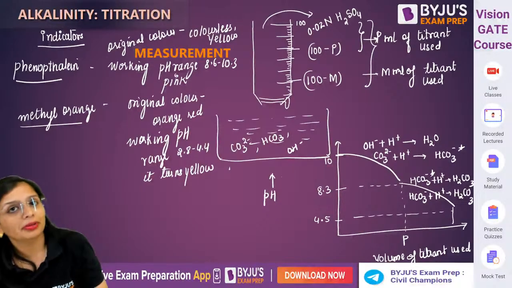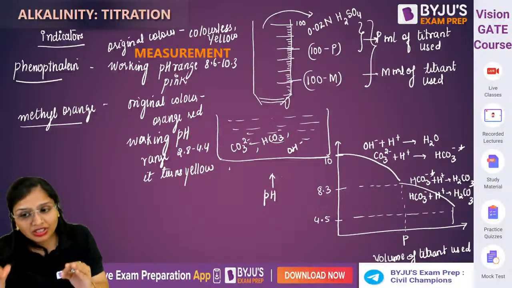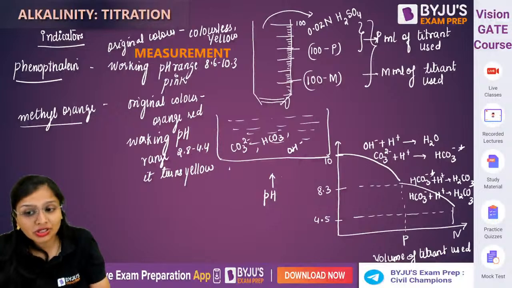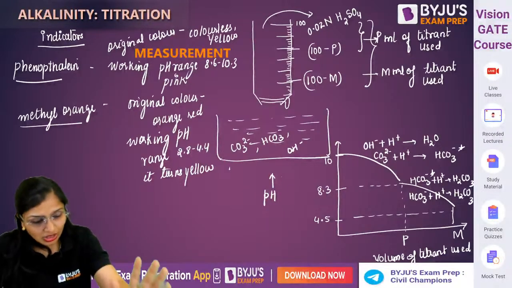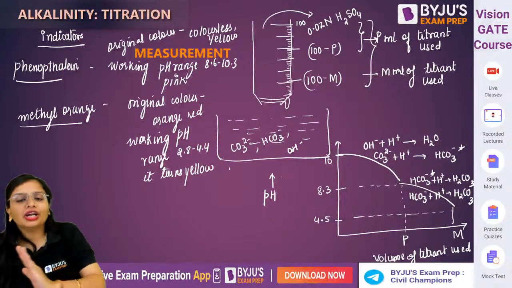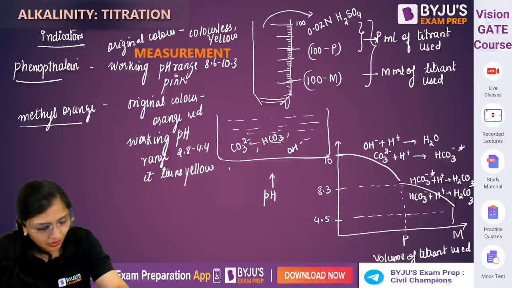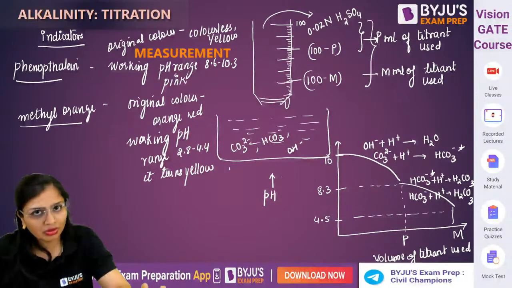Two things will be happening. And how much acid is used in total? M ml of acid is used. So after this, your entire alkalinity will be over.